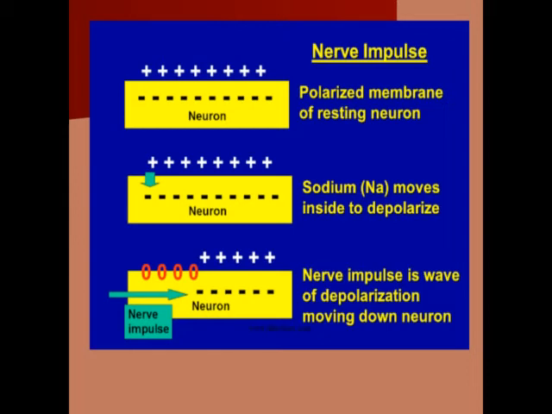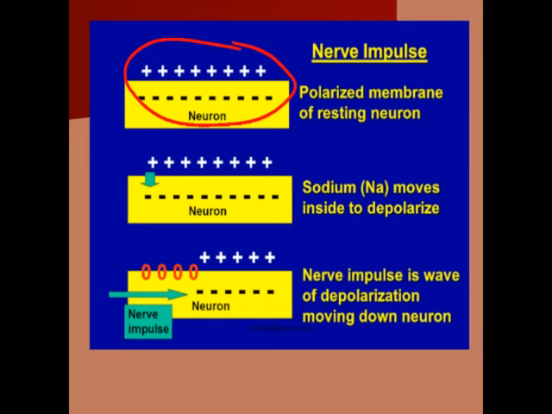Now, you can observe this part. Outside there is a positive charge present, inside the neuron there is a negative charge present. That means a potential difference between the positive and negative is there, and when the potential difference is more between outside the cell, the extracellular part, and the intracellular part, in that case it is called the polarization state.